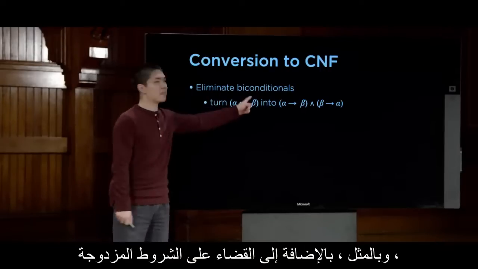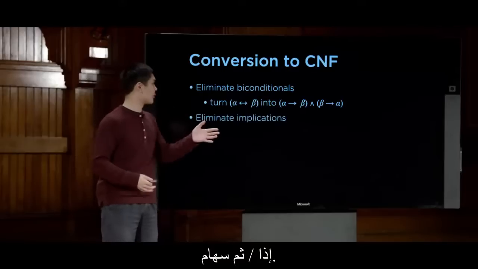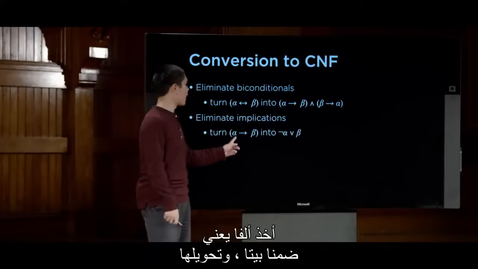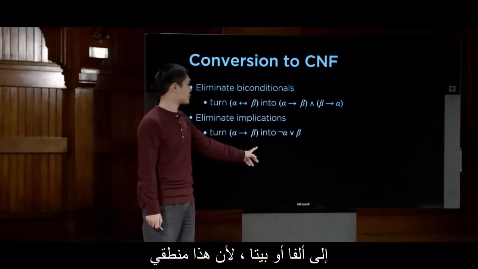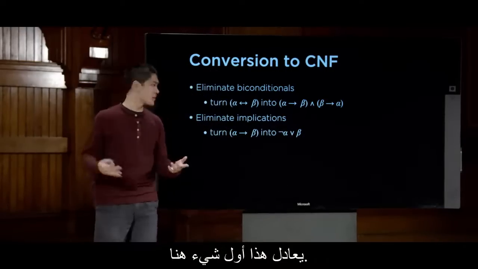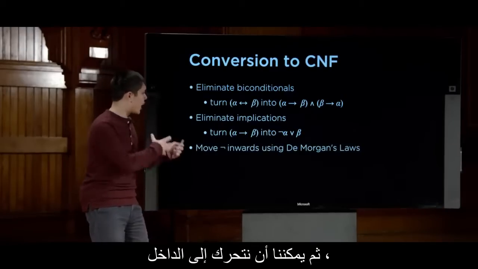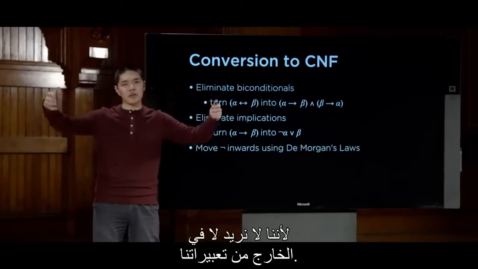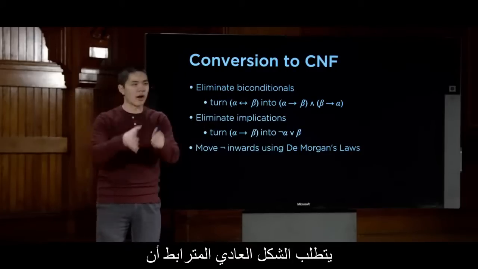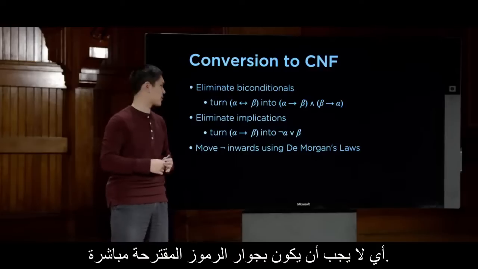Likewise, in addition to eliminating biconditionals, I can eliminate implications as well, the if-then arrows. And I can do that using the same inference rule we saw before too, taking alpha implies beta and turning that into not alpha or beta, because that is logically equivalent to this first thing here. Then we can move nots inwards, because we don't want nots on the outsides of our expressions. Conjunctive normal form requires that it's just clause and clause and clause and clause. Any nots need to be immediately next to propositional symbols.